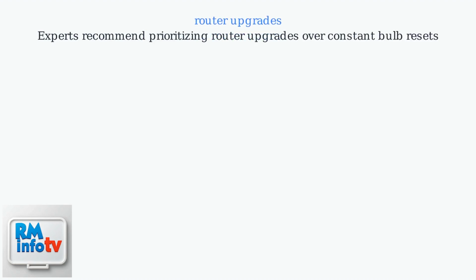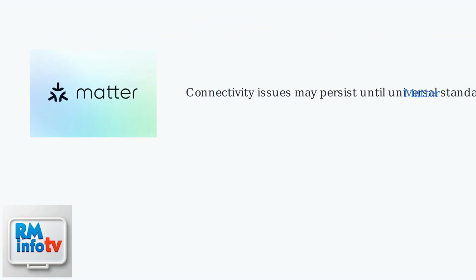Experts recommend prioritizing router upgrades over constant bulb resets. Many connectivity issues stem from outdated router firmware or compatibility problems that bulb resets alone cannot fix. Connectivity issues may persist until universal standards like Matter are widely adopted. This protocol, integrated by Kasa in 2025, enables seamless cross-brand connectivity and reduces Wi-Fi complications.